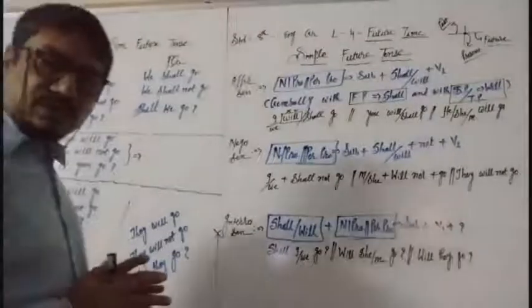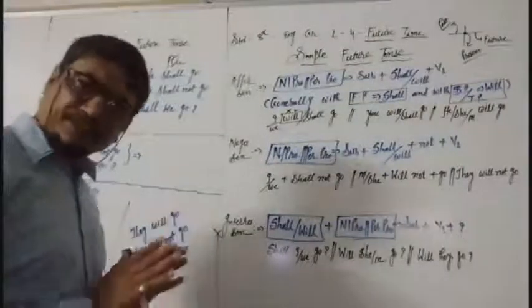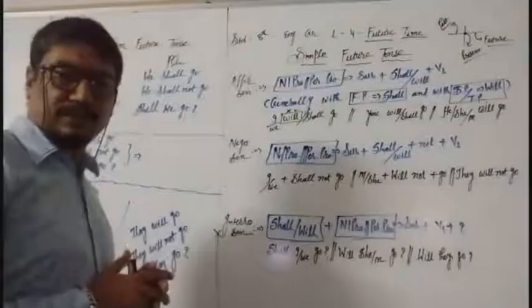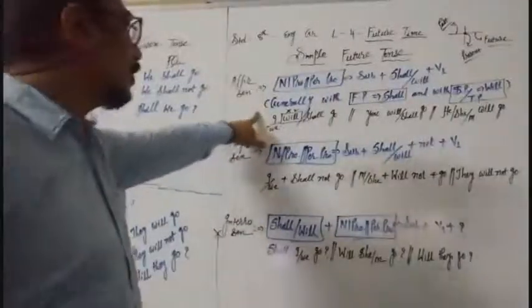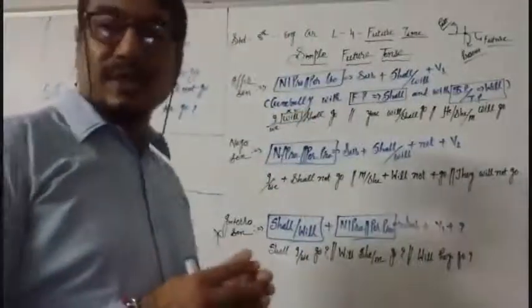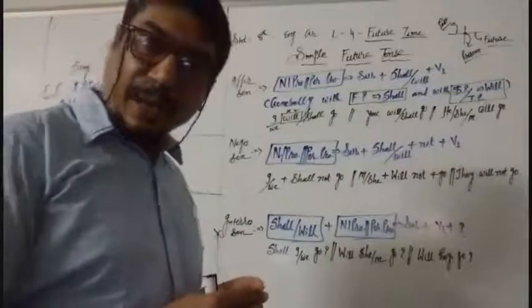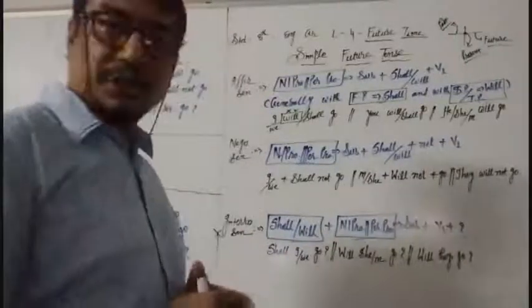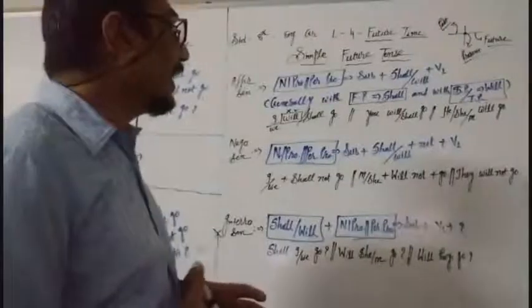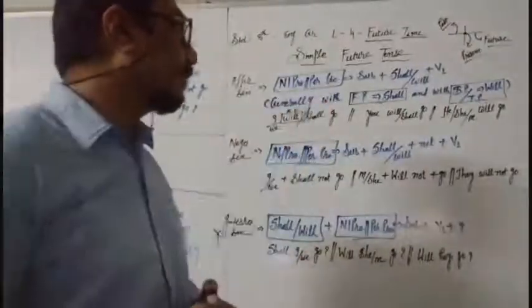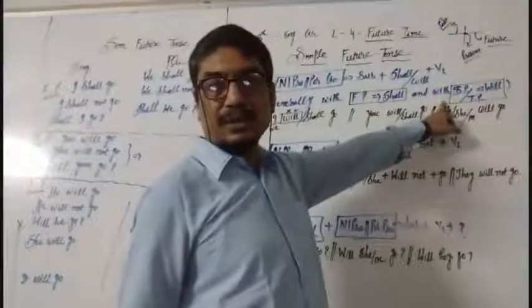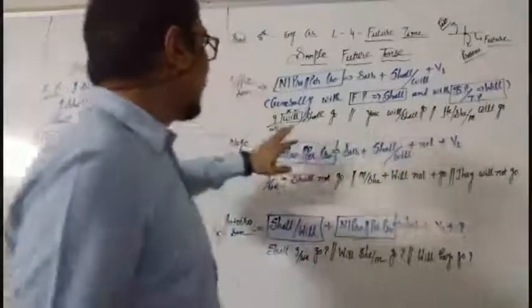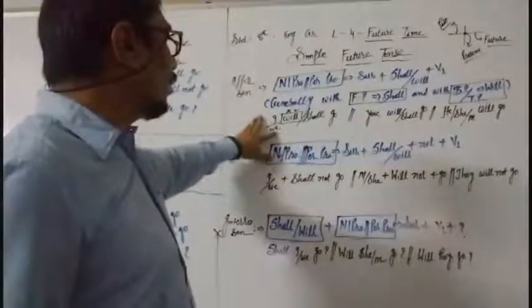So far as simple structure is concerned, generally, with FP, that is first person, there may be I also, there may be we also, we have to use shall, and with SP and TP, we have to use will. I will write here I will go or we will go.